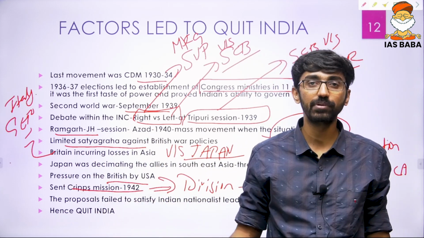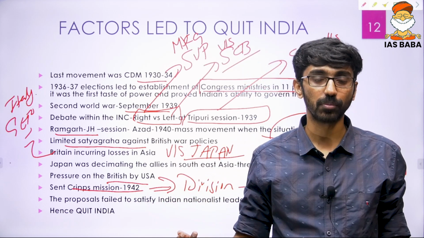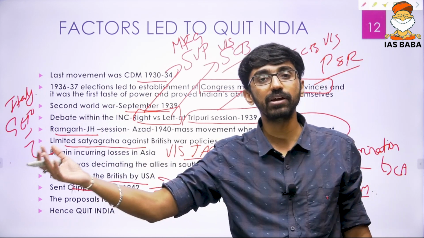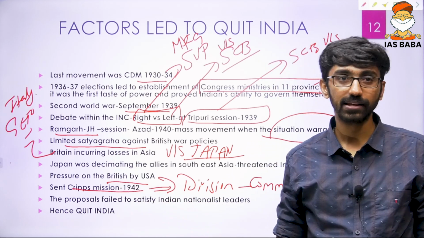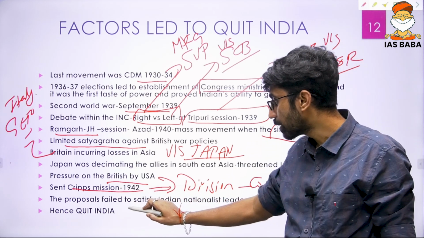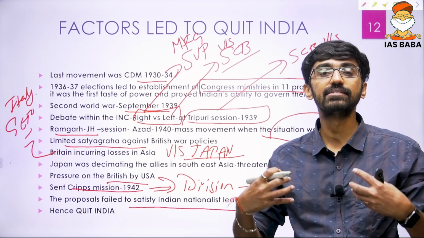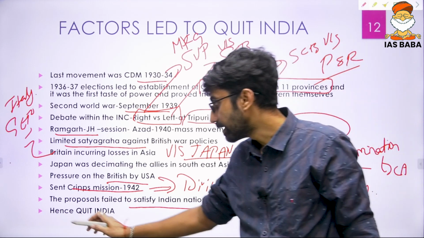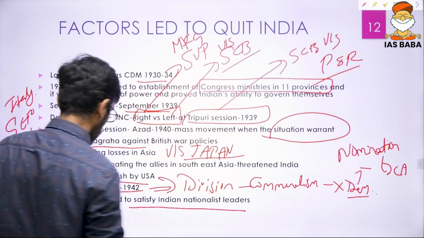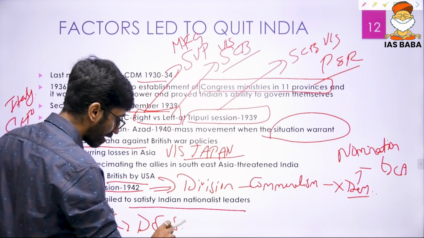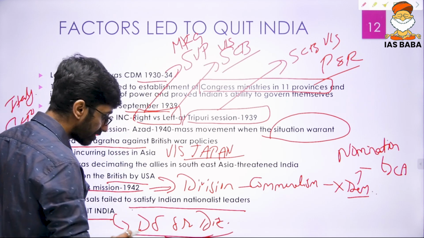And there is a very famous statement of Mahatma Gandhi with respect to the Cripps proposals. He said it's a post-dated cheque of a crashing bank. Those are the exact words used by Mahatma Gandhi. Hence, when the Cripps proposals failed to satisfy the nationalist aspirations of Indian leaders, that is when Quit India was launched, with the motto do or die. Gowalia Tank, Wardha resolution.